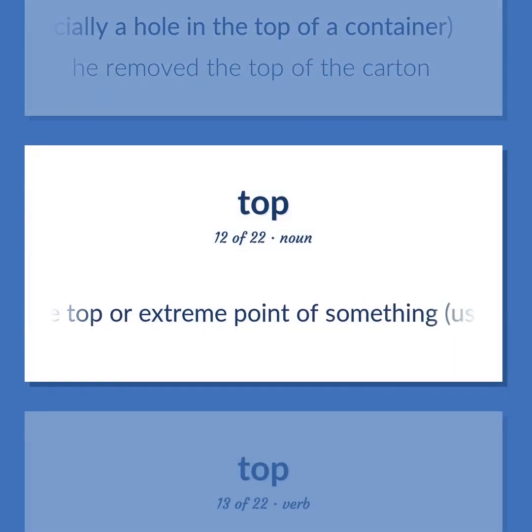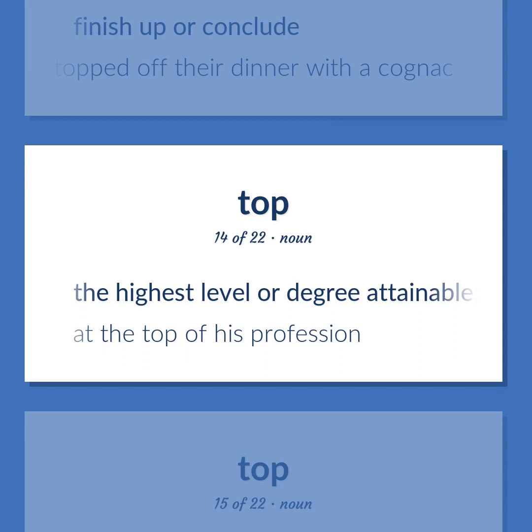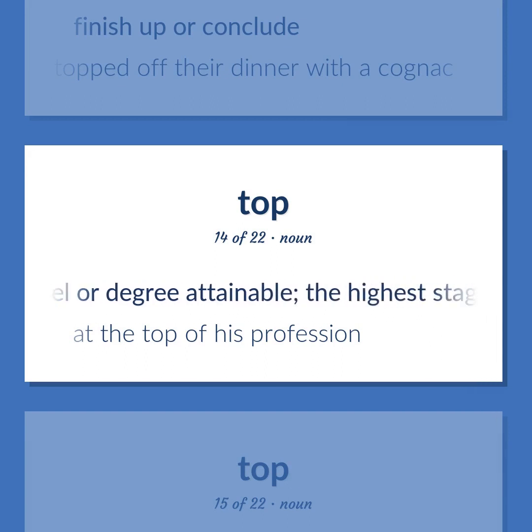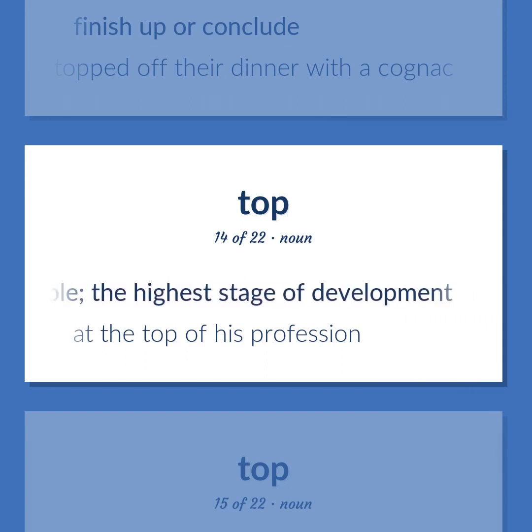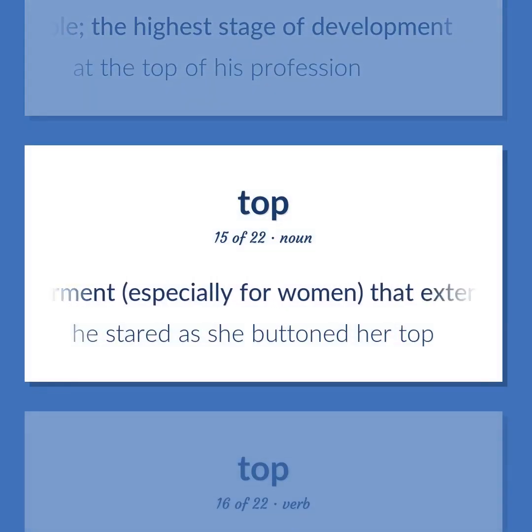The top or extreme point of something, usually a mountain or hill. Finish up or conclude. They topped off their dinner with a cognac. The highest level or degree attainable. The highest stage of development. At the top of his profession. A garment, especially for women, that extends from the shoulders to the waist or hips.